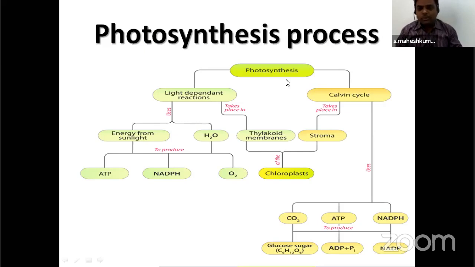Now coming to the chloroplast, we learned it has two membranes and consists of green bag-like structures. The empty space is called the lumen, in which pigments are present, and that bag-like structure is called the thylakoid. The thylakoid is a protein-lipid membrane in which photosystems are present, which trap sunlight and prepare ATP and NADPH. These ATP and NADPH are transferred to the stroma, which utilizes CO2 and produces glucose.